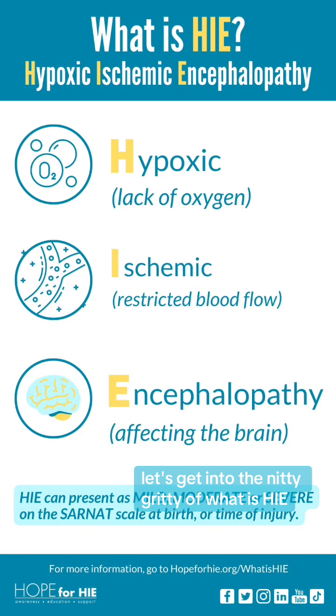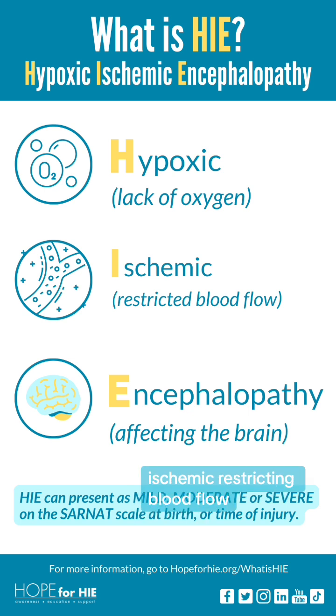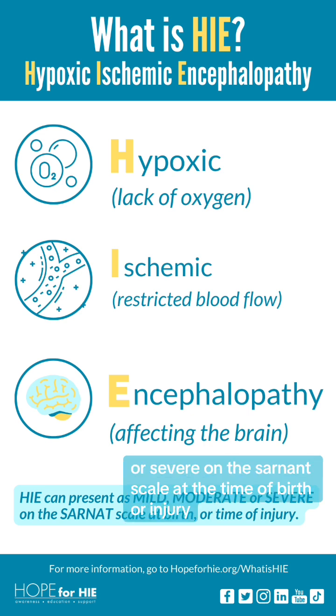Let's get into the nitty-gritty of what is HIE, Hypoxic Ischemic Encephalopathy. Hypoxic is another way to say lack of oxygen, ischemic, restricting blood flow, and encephalopathy affecting the brain. HIE can present as mild, moderate, or severe on the Sarnat scale at the time of birth or injury.